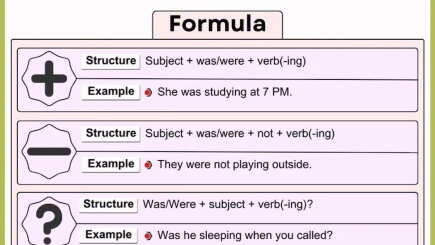The positive is you have your subject and we use two auxiliary verbs, which are was and were, plus verb ing. She was studying at 7 p.m. If it is the negative, you are going to put what? You are going to put not. They were not playing. She was not playing outside.